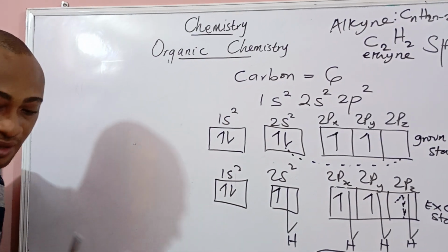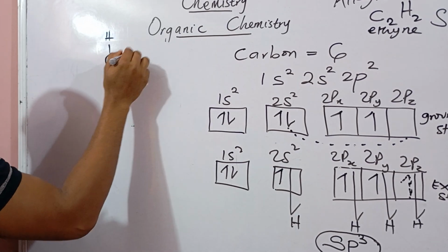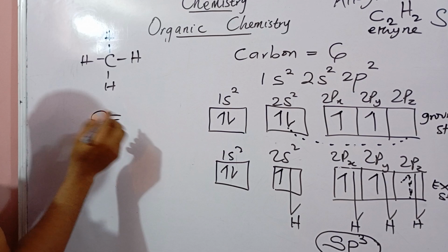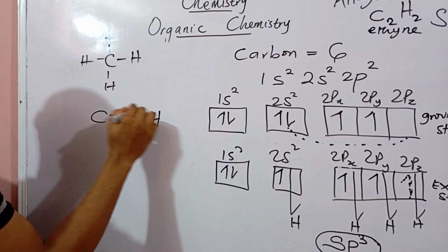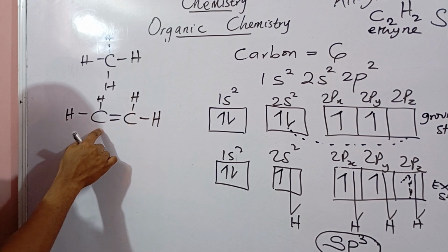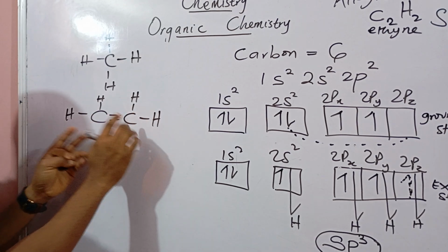Also take note of this. Instead of writing the formula, they might just give you this is the formula for methane. This is the formula for ethene. I have H, H, H, H. There will be no extra H here because for every carbon there are 4 bonds. So this is 1, 2, 3, 4. This carbon is filled up.